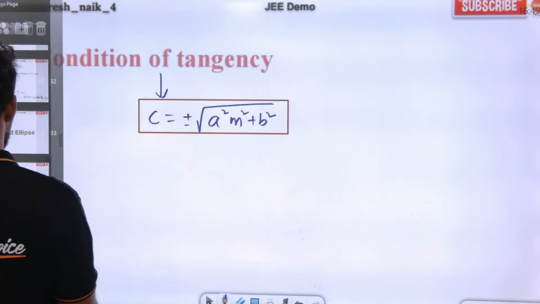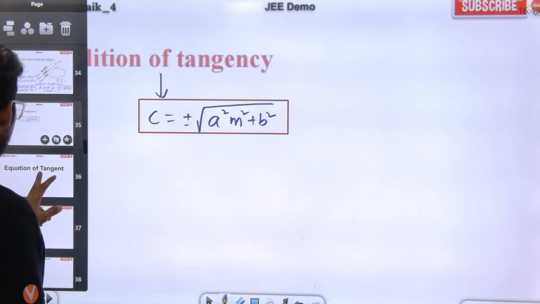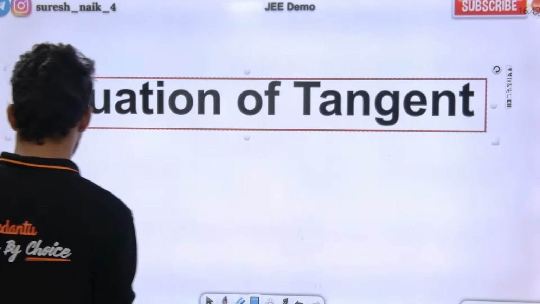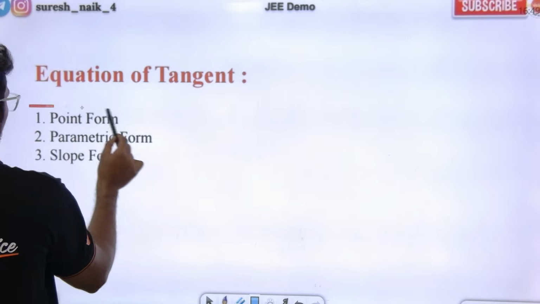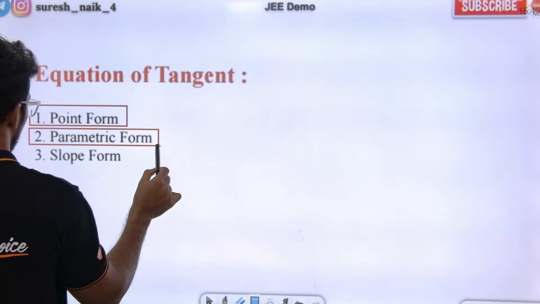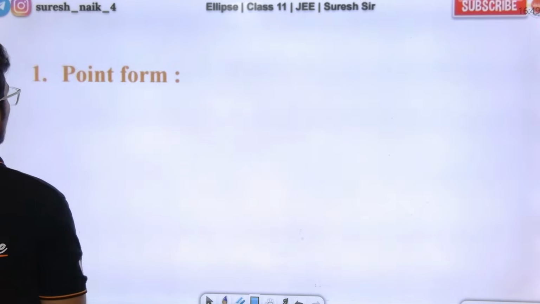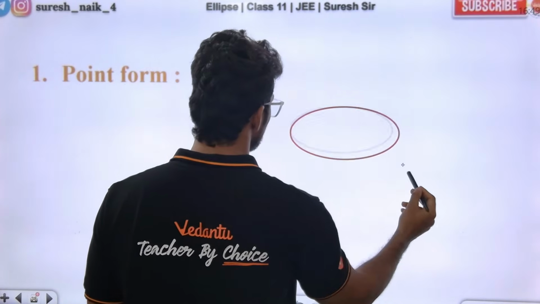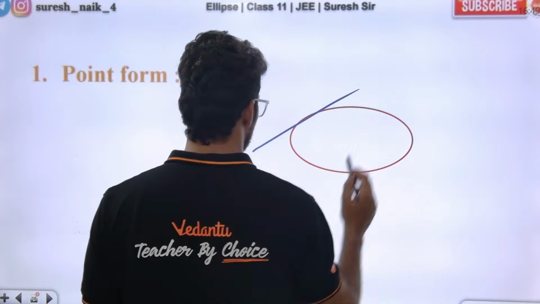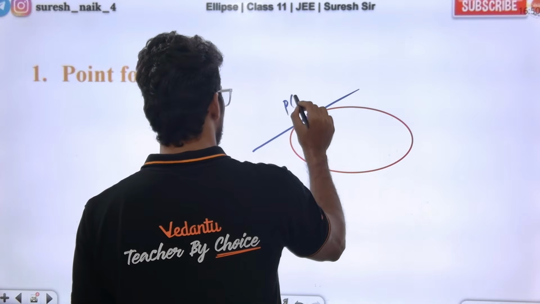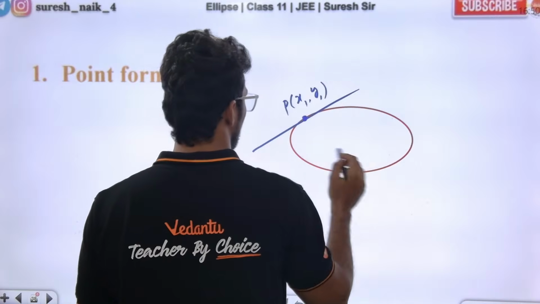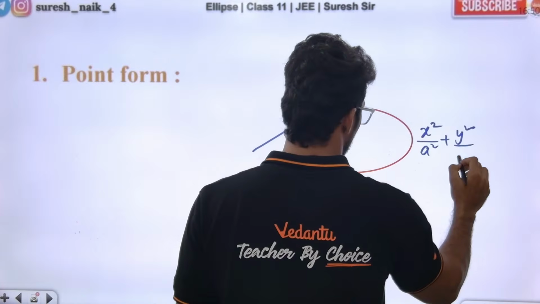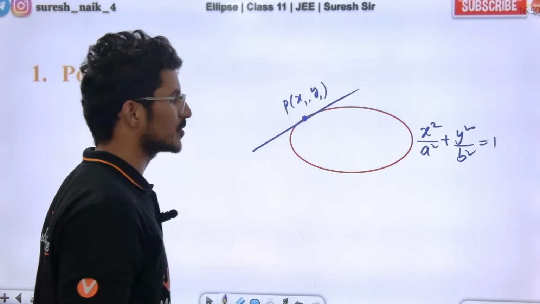Alright? Yes sir. Now I'll talk about the equation of tangent in different forms. First form is point form. Next parametric form. Next slope form. Sir, what is point form? In point form, either for the ellipse, a point will be given to us, x1 comma y1. The ellipse equation is x square by a square plus y square by b square is equal to 1.